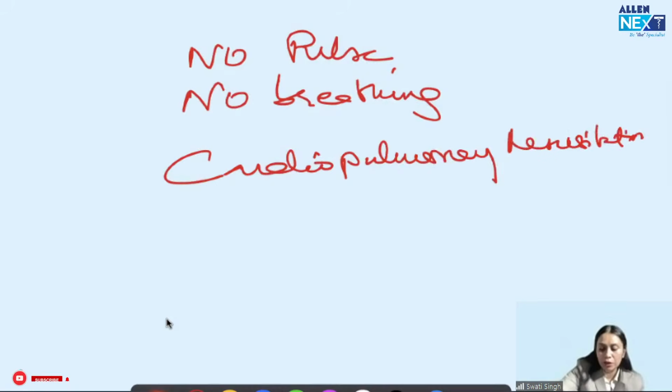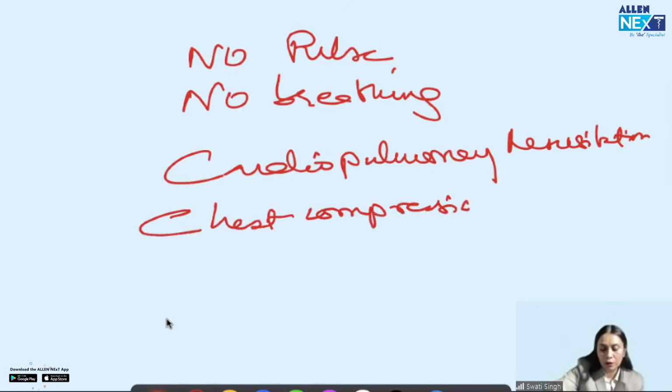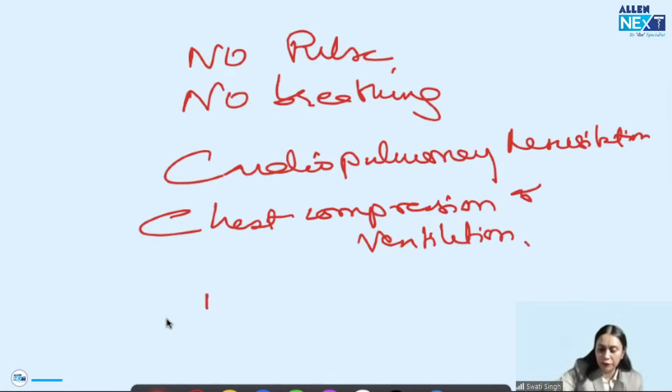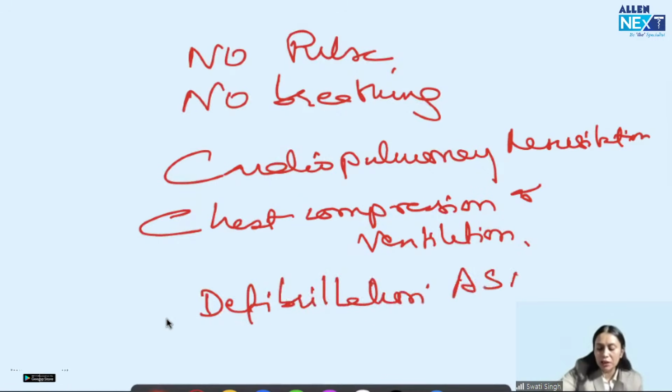We start with high quality chest compression and ventilation. Got my point? And if it is a shockable rhythm, we go for defibrillation as soon as possible.